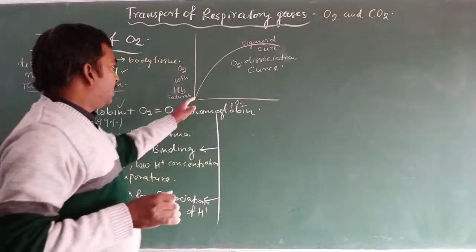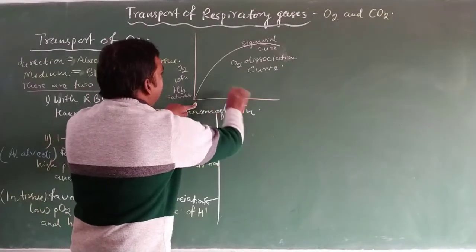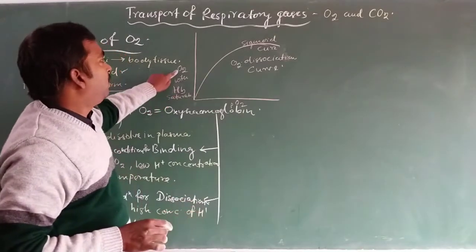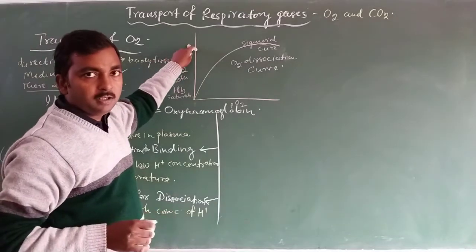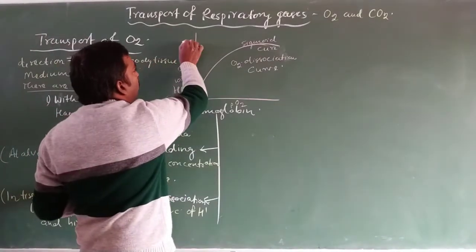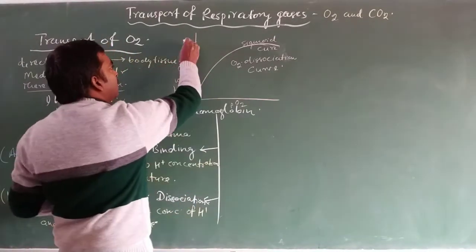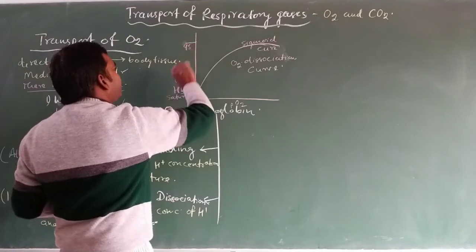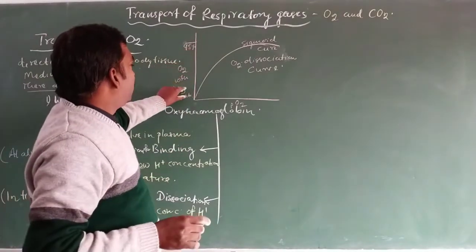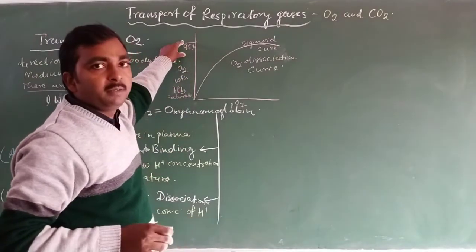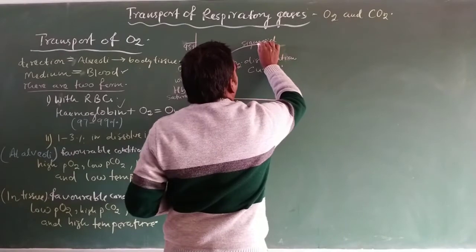It means as the partial pressure of oxygen increases, the saturation of hemoglobin with oxygen, meaning the formation of oxyhemoglobin, takes place in larger quantity. At about 95% saturation, the curve goes in a straight direction.